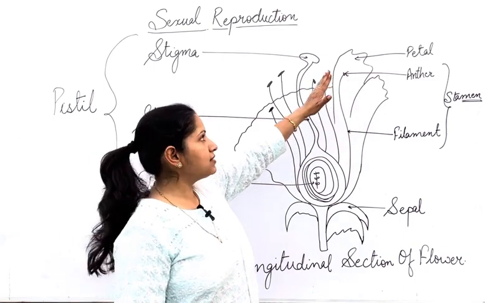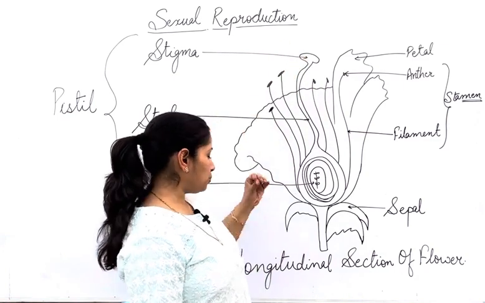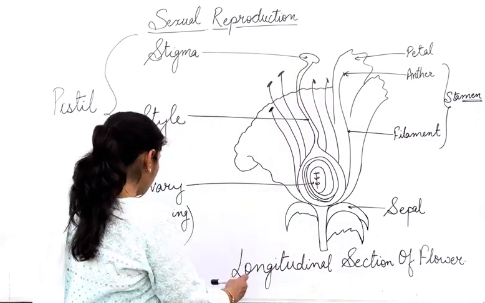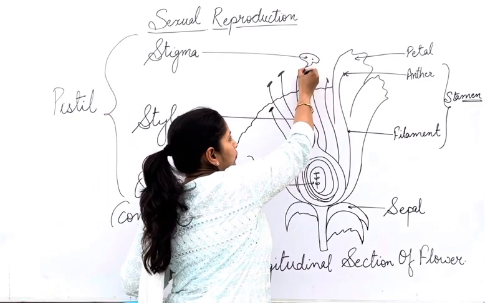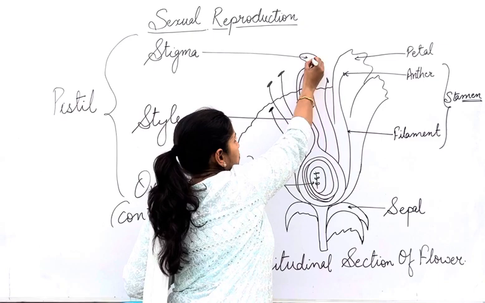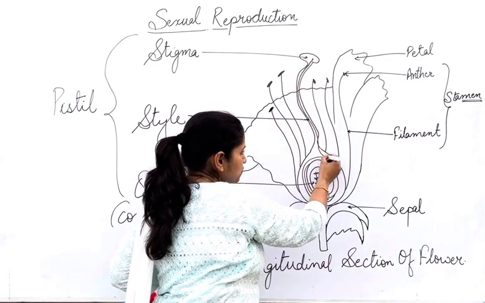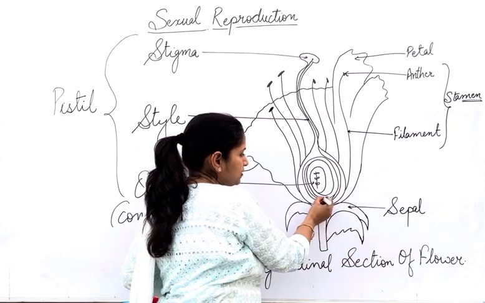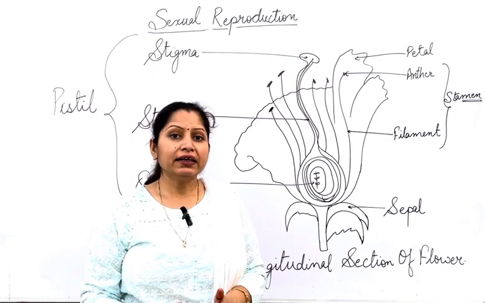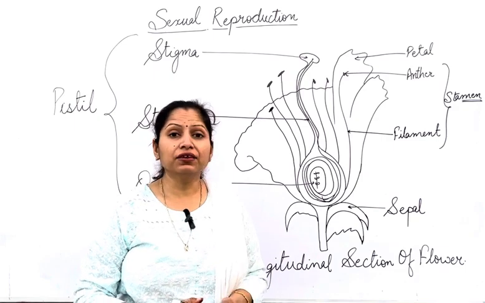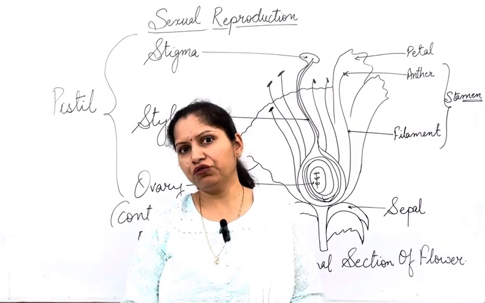These pollen grains get transferred to the stigma, and when the pollen grains reach the stigma, this starts growing, and the pollen tube is formed inside the style, and this pollen tube is going to reach up to the ovary. It tries to enter the ovary and reach the ovule. In the ovule, there is the female gamete, and there will be fusion of the male and the female gamete.